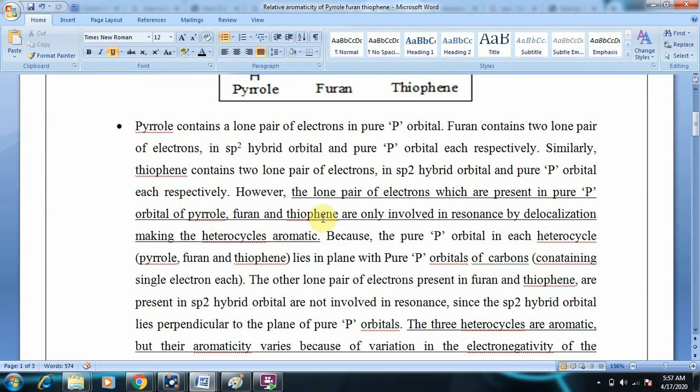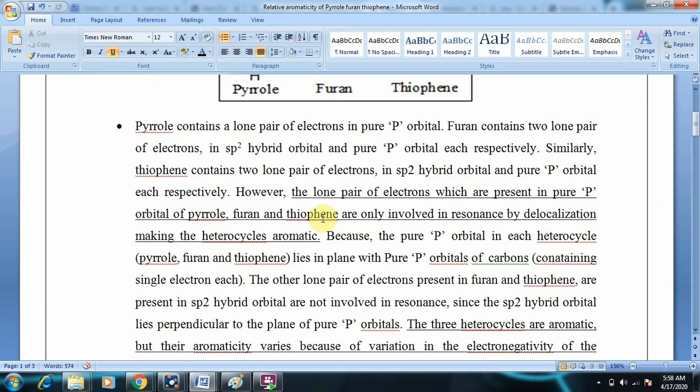Why? Because the sp2 hybrid orbital is perpendicular to the plane of the p orbitals on each carbon, so it does not get involved in resonance, whereas the pure p orbital lone pair lies in plane with the p orbital of each carbon atom.